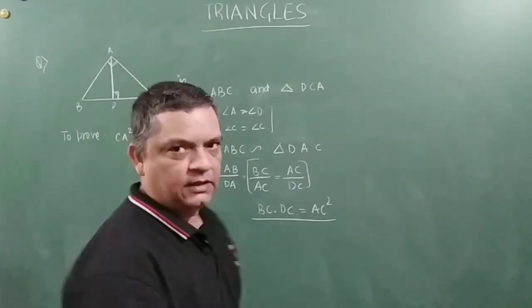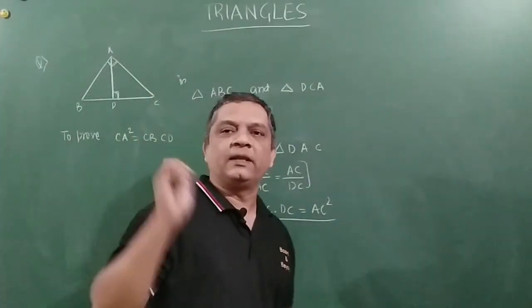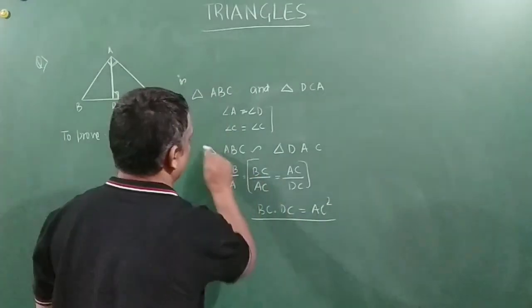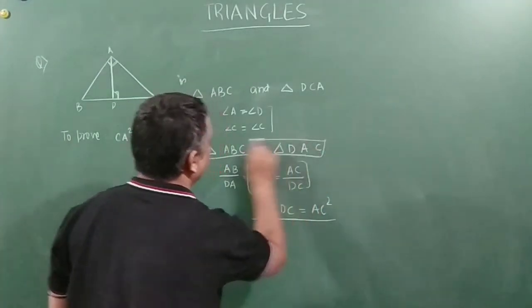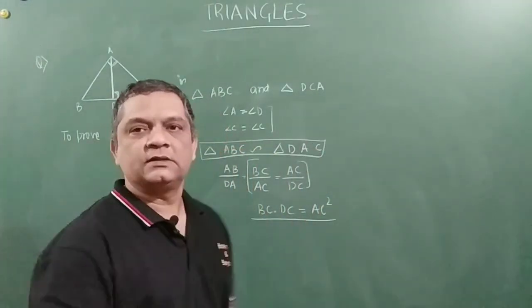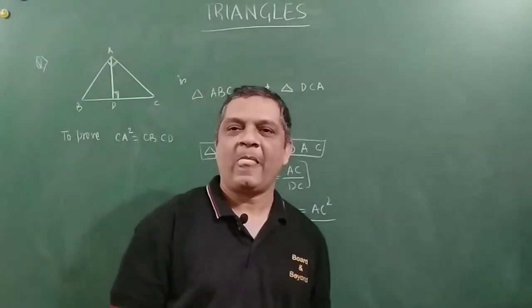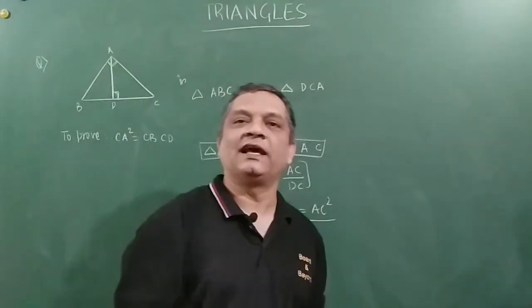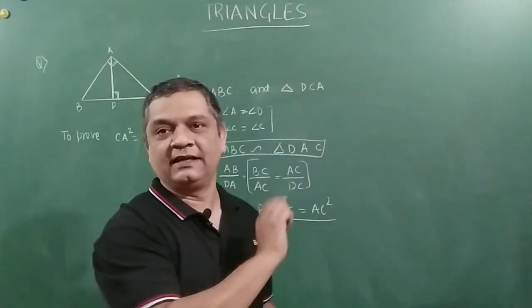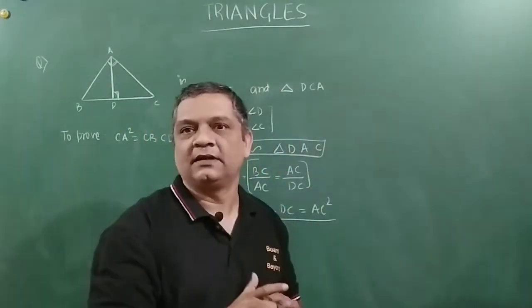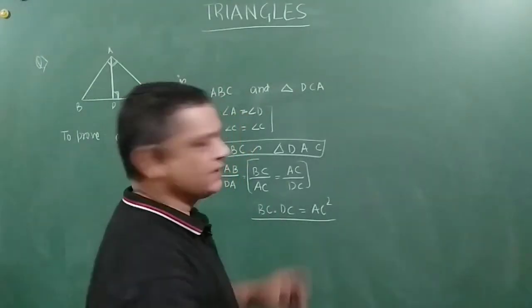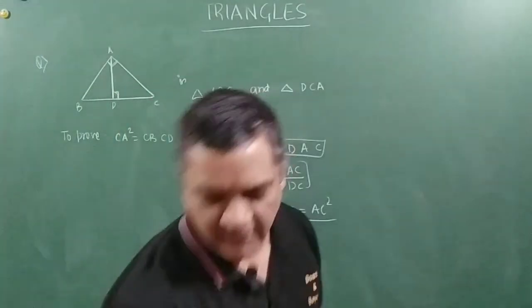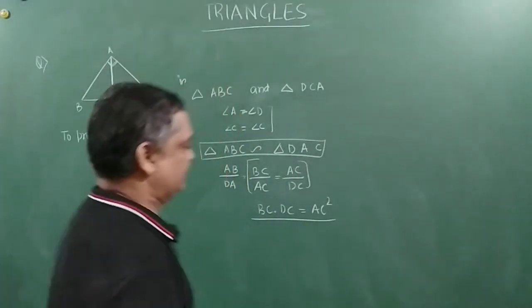You got it, my friends? So friends, only one tip here is that when you are writing the similarity, be very careful to match the angles. The respective equal angles have to be mentioned in their respective places. If you mismatch that, then you will not get the right result, right, friends? Let's move on to the next problem.